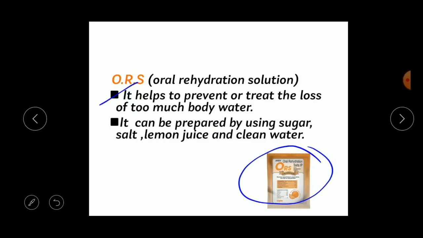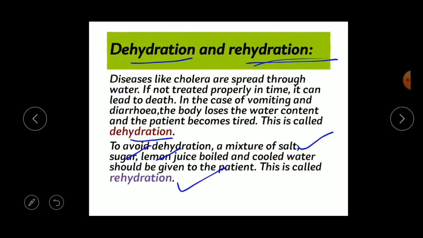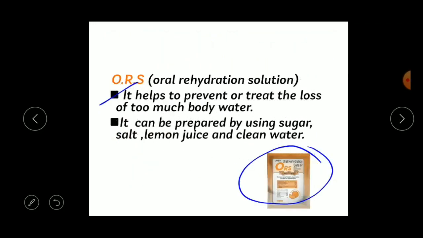What is the benefit of this ORS? It helps to prevent or treat the loss of too much body water. As I told you, in dehydration the body loses water content, right? To make it correct, we have to take some treatment, and that is the ORS. Having the right amount of fluid and minerals is important for the normal function of our body, right?